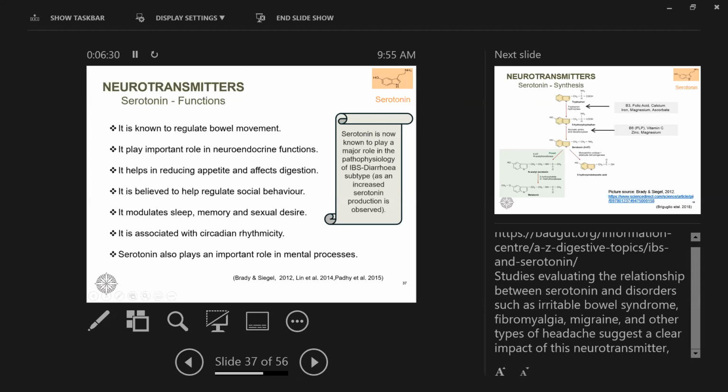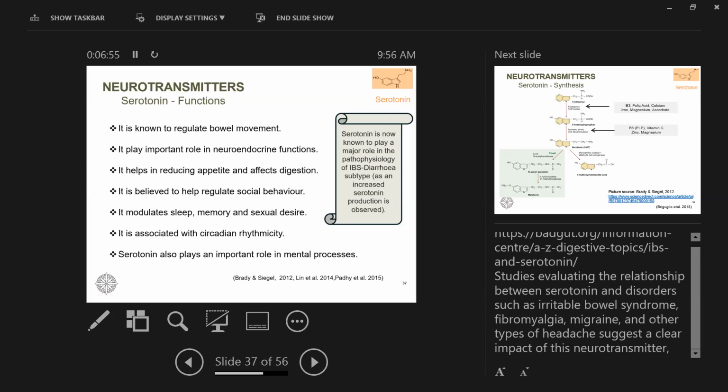That's why for tackling IBS, they give SSRIs, serotonin reuptake inhibitors, because there is too much serotonin which is not being balanced out. That is leading to irregular bowel movement. You will study in detail in your clinical subjects, because there are two types of IBS.